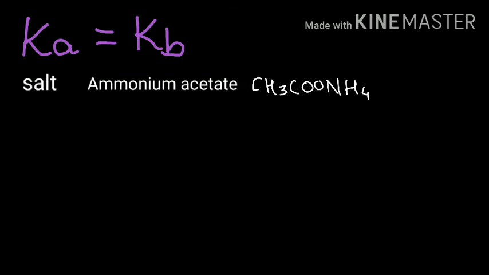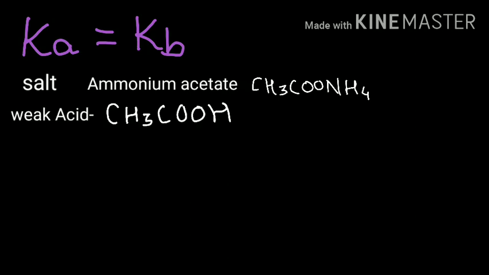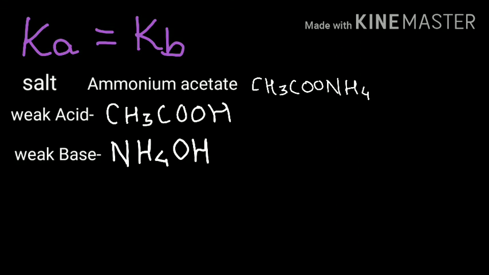Now we move on to the last case where the acid dissociation constant is equal to the base dissociation constant. Here the example of salt taken is ammonium acetate, CH3COONH4. This salt, ammonium acetate, is formed by a weak acid, acetic acid CH3COOH, and a weak base NH4OH. Let us now see the formation of ammonium acetate from weak acid and weak base.